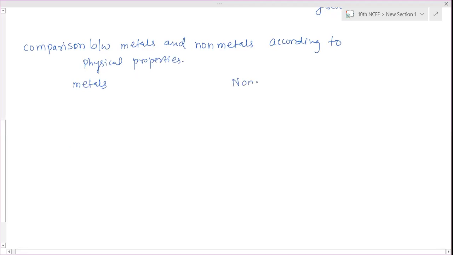You know everything, nothing new here. First difference: metals are lustrous and non-metals are non-lustrous.